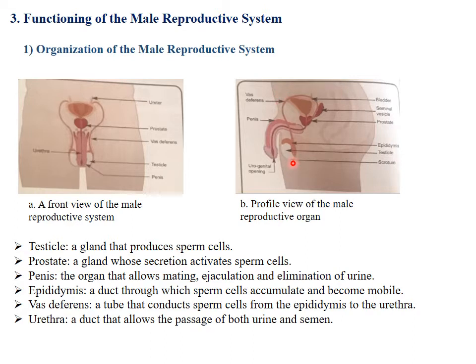Now let's talk about the functions of different organs of the male reproductive system. Testicle: it's a gland that produces sperm cells. Prostate: it's a gland whose secretion activates sperm cells. Penis: it is the organ that allows mating, ejaculation, and elimination of urine. Epididymis: it's a duct in which sperm cells accumulate and become mobile. Vas deferens: it's a tube that conducts sperm cells from the epididymis to the urethra. And urethra: it's a duct that allows the passage of both urine and semen.